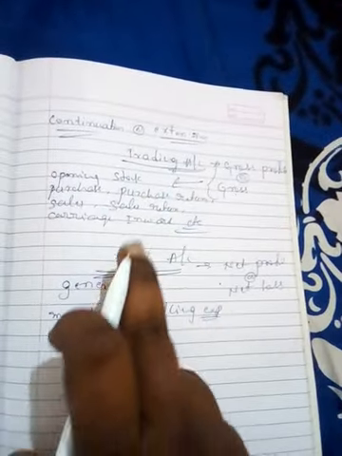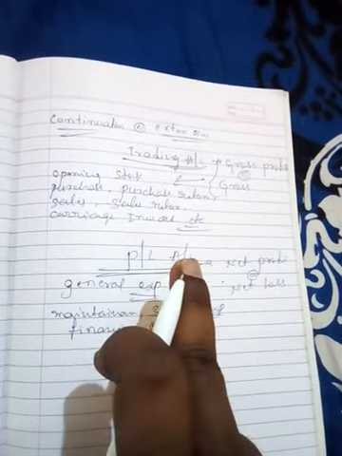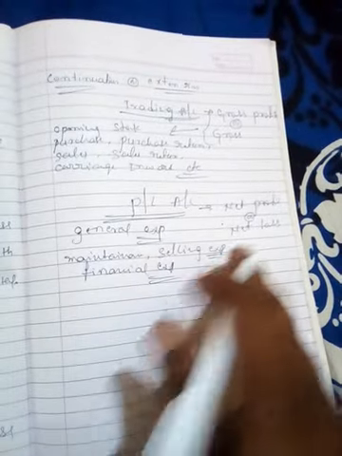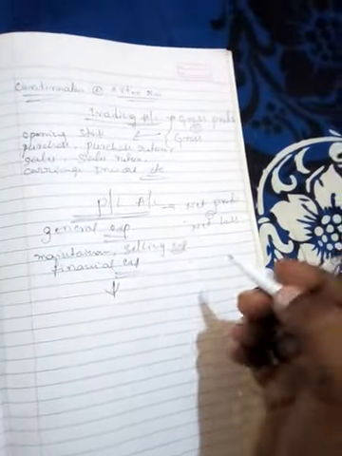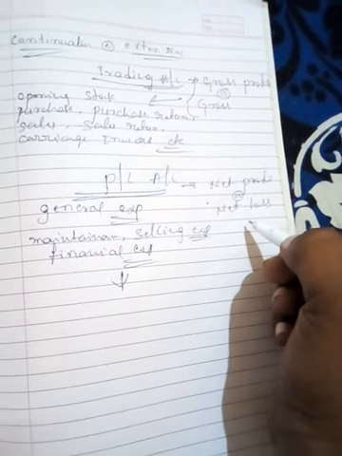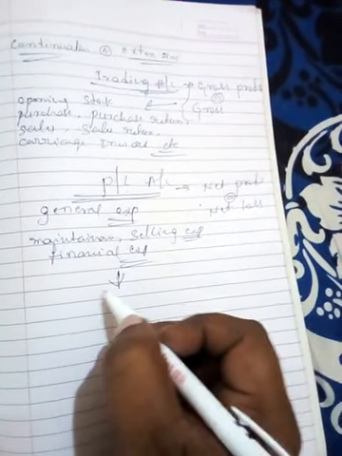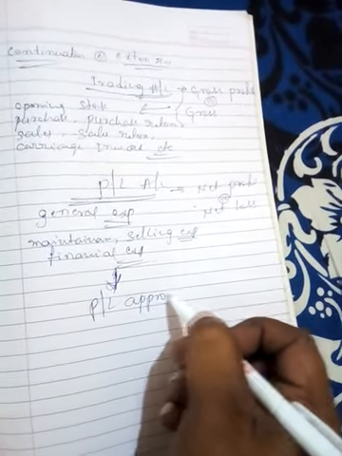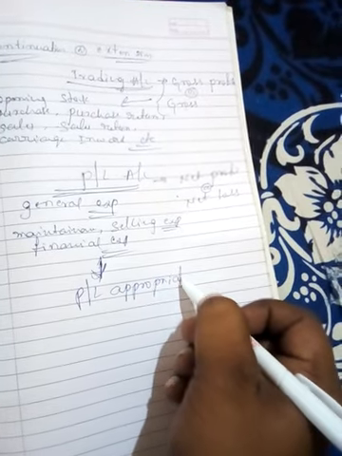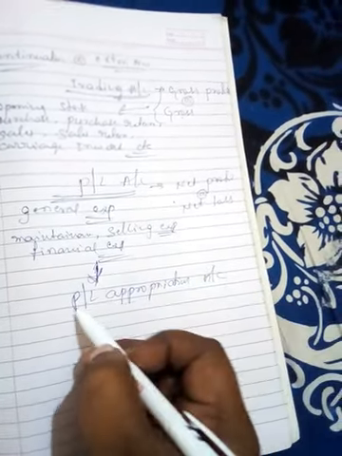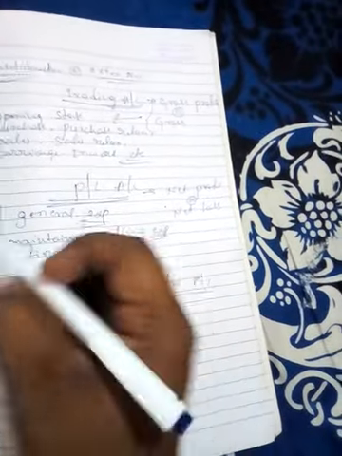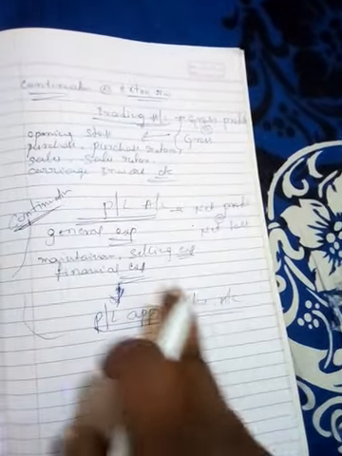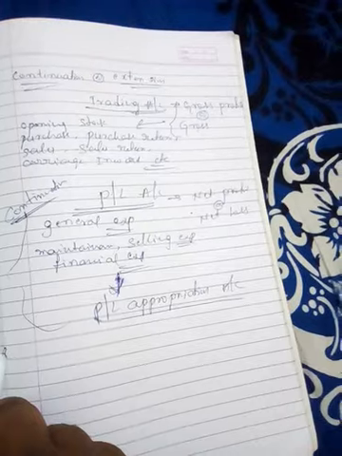Just I will tell you. After the trading account, we prepare a profit and loss account. After preparing the profit and loss account, whatever net profit and net loss you find is transferred to the profit and loss appropriation account. This is actually the meaning of continuation of profit and loss account.